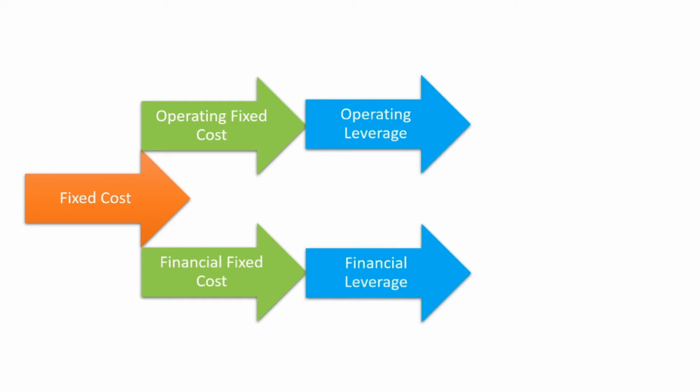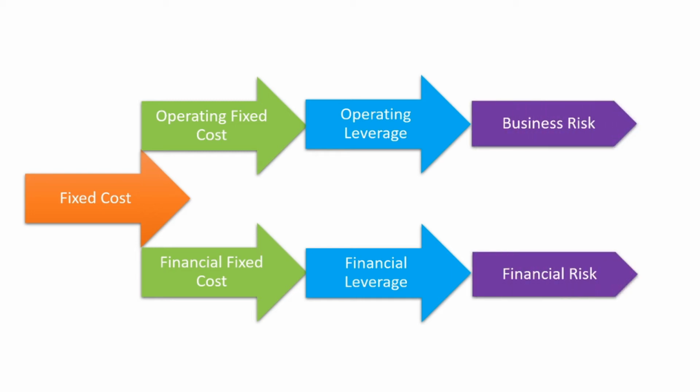Now, as it is clear that leverage occurs because of the presence of fixed cost, that means the company which does not incur any fixed cost has no leverage. So to know leverage, it's very important to understand fixed cost. Fixed cost in business is classified as operating fixed cost and financial fixed cost. Operating fixed cost gives rise to operating leverage, whereas financial fixed cost gives rise to financial leverage.